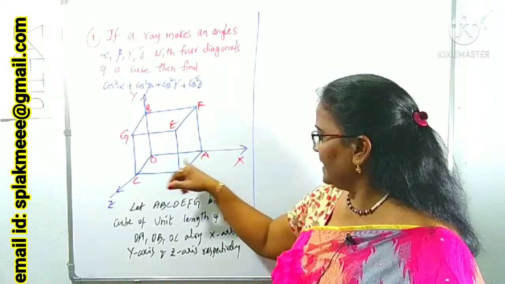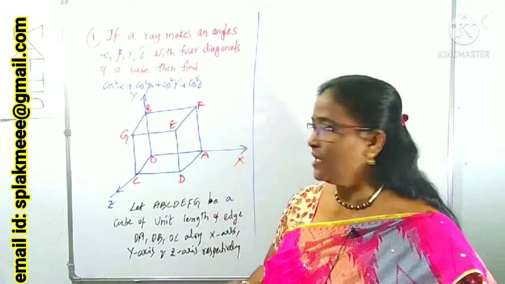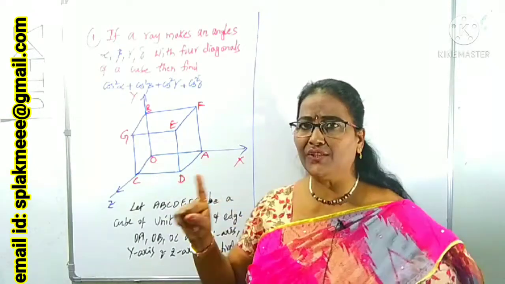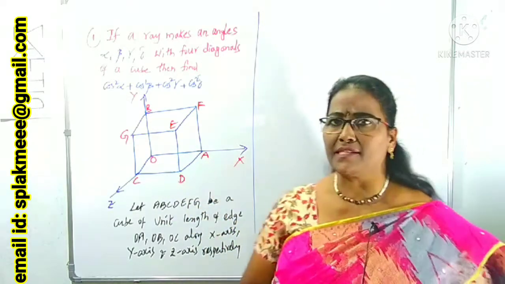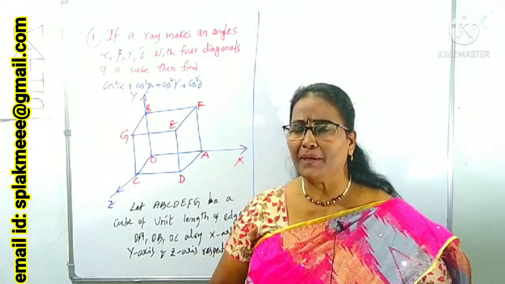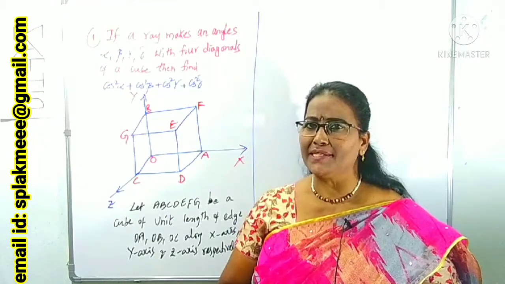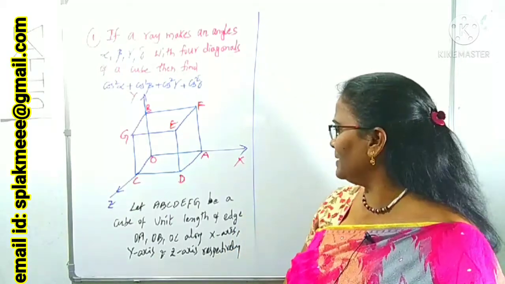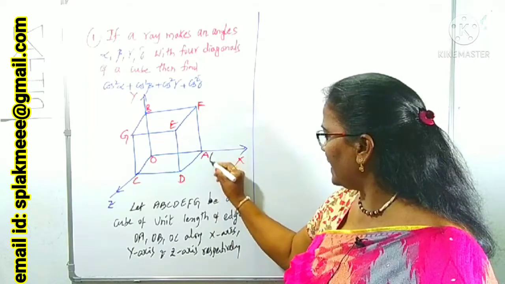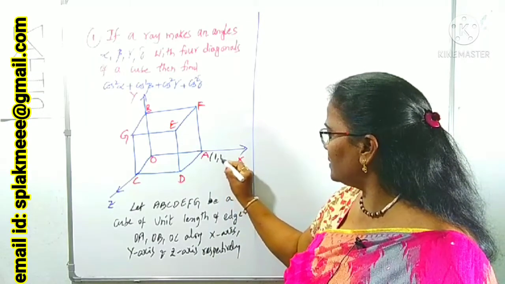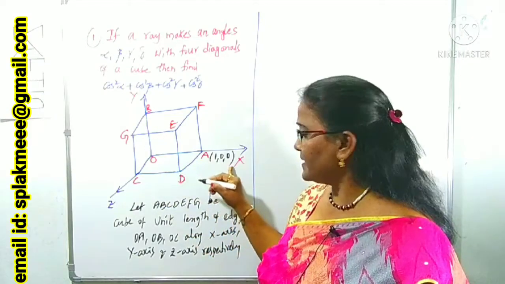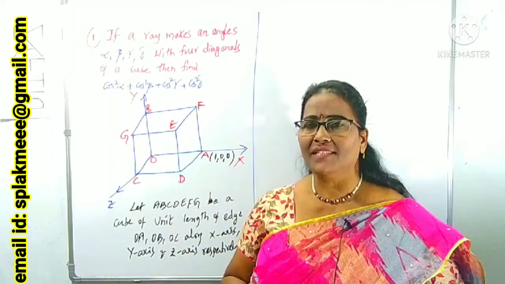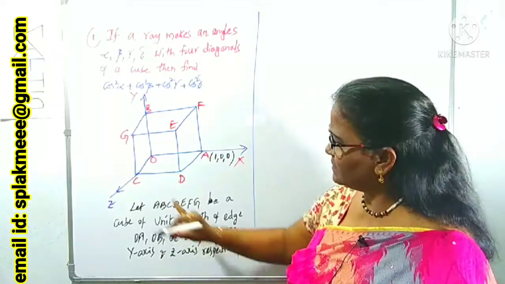Where is this A? A is along the x-axis. What is the OA distance? The OA distance is 1 unit because this is an edge. A is along the x-axis. Any point on the x-axis, what happened? Its Y and Z coordinates are 0. That is a major point here. Means point A has coordinates 1, 0, 0. Because the x coordinate is 1 unit but Y and Z are zeros because it is on the x-axis.